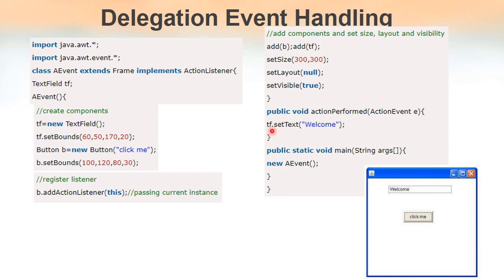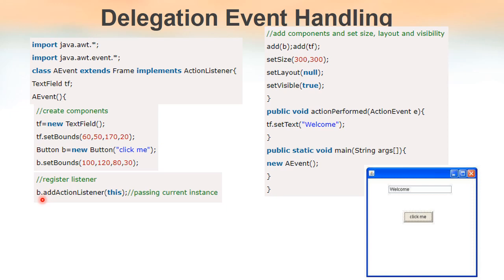Here we have mentioned what we have to do: tf.setText("Welcome"). tf is our text field. So we are asking the actionPerformed method to set the text of our text field as welcome. When we click on this button, the welcome will be displayed inside the text box. That will be the output of this program.